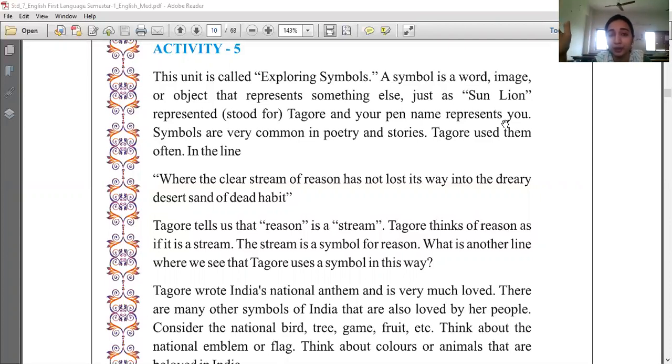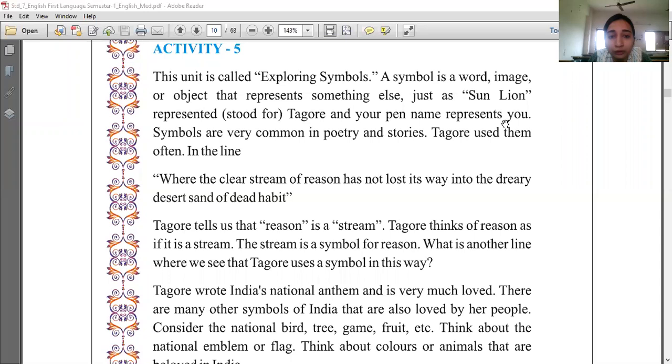For example, if you see the flag of India, the flag represents the country India. Correct. If your teacher has taken you to a fair or a field visit, your uniform stands for the school.